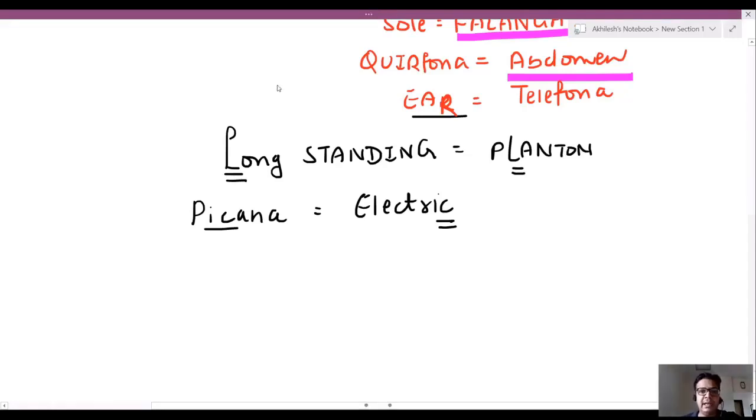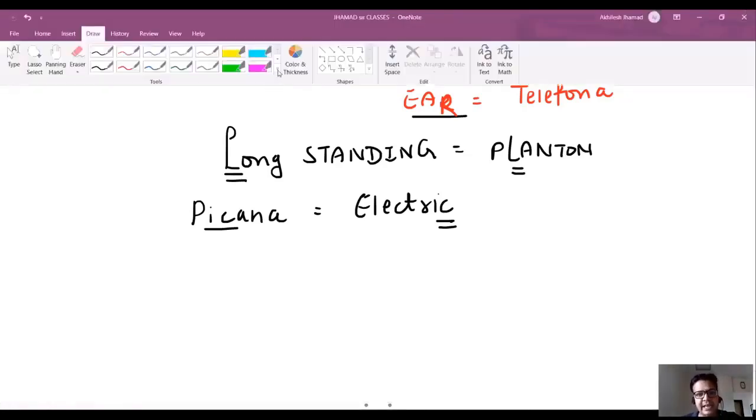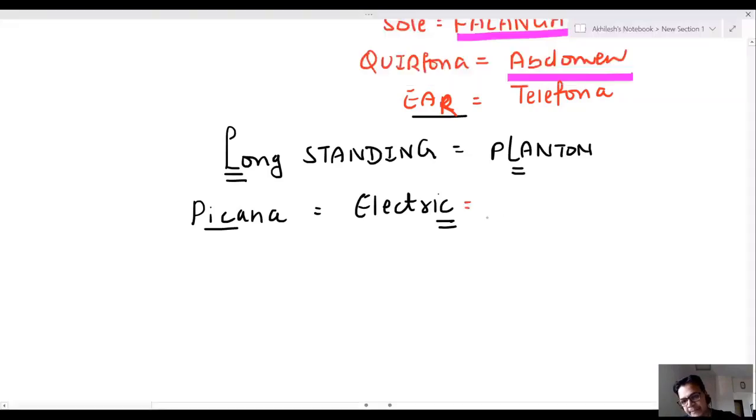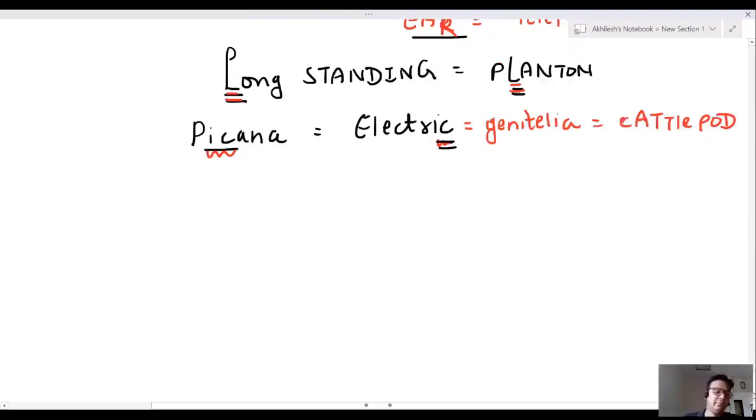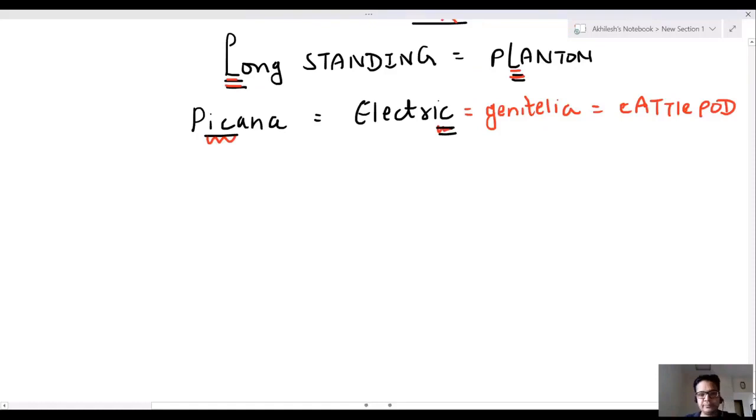But sir, electric torture on genitalia. If you have given electric torture on someone's genitalia, that is known as cattle pod. That's a very simple trick. PIC, electric IC. Long standing, L, L for planton. That's very simple.